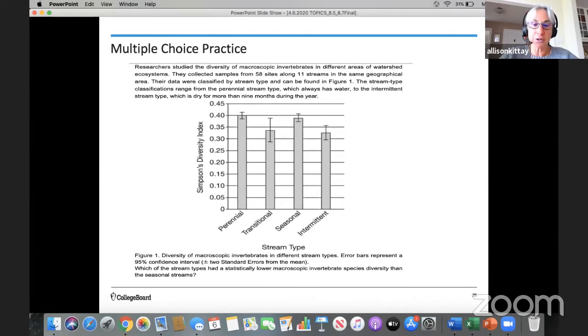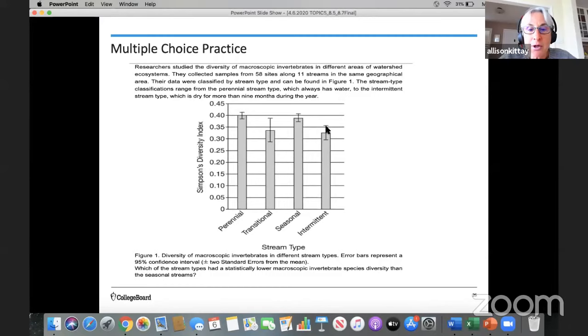So I want to call your attention. If you look at the bars, you can see that the transitional and the intermittent have lower values than seasonal and perennial. If you look at the error bars on the transitional, it overlaps on the seasonal, right? Got that? It also overlaps on the perennial. So let's take a look at the intermittent.